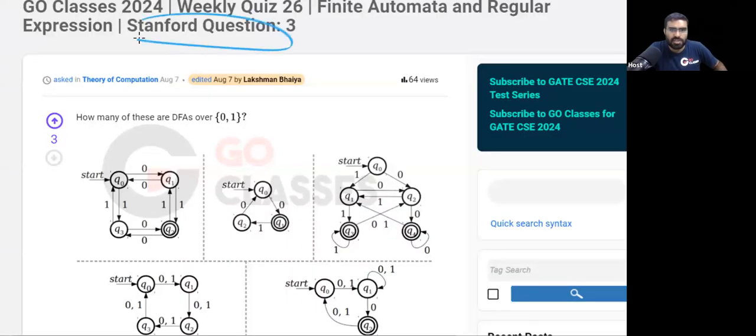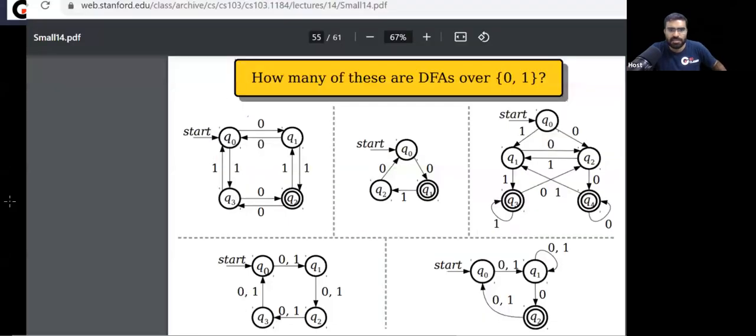So this is our question number 3. The question is asking, how many of these are DFAs over 0,1? This is a Stanford question. You can see this question is also taken from Stanford. So tell me the answer for this question.